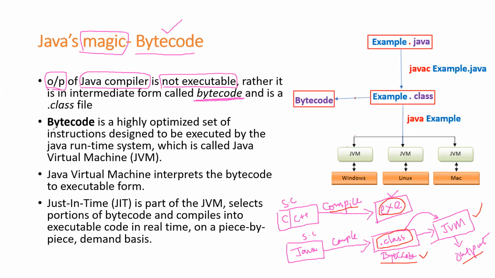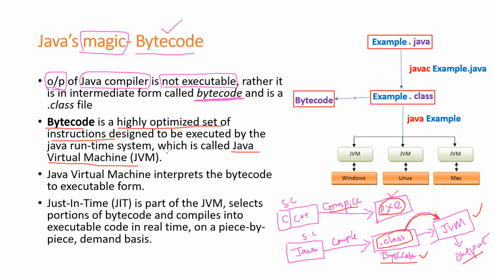You should understand, next, what is this bytecode? Bytecode is nothing but a highly optimized set of instructions that is designed to be executed by the Java runtime system, which we call the JVM. This dot class file will be executed by your JVM. JVM stands for Java Virtual Machine, and sometimes we call it the Java Runtime System. Both are one and the same.